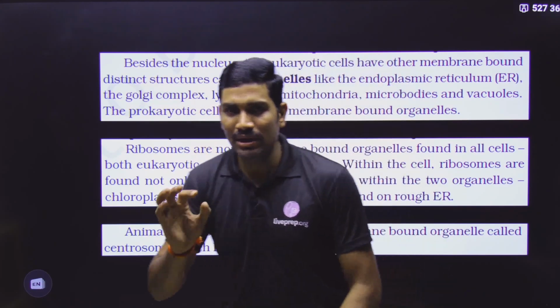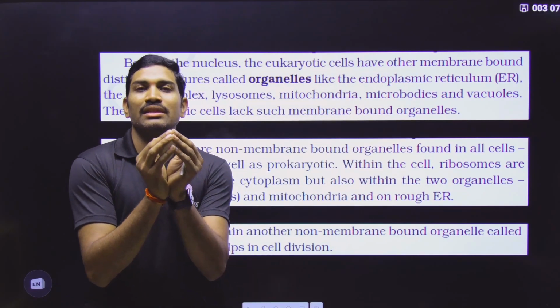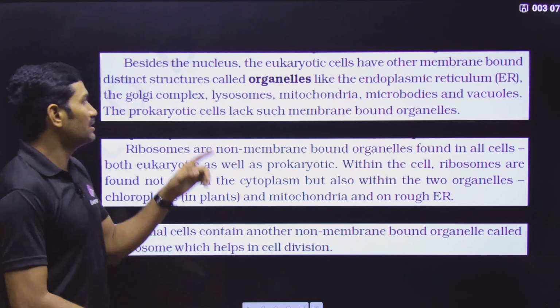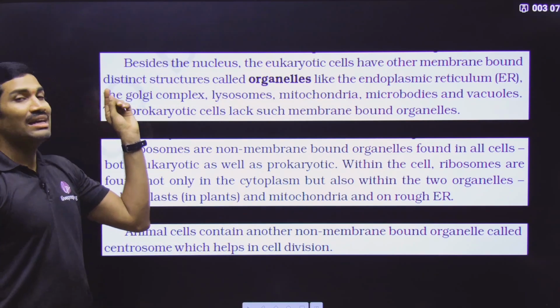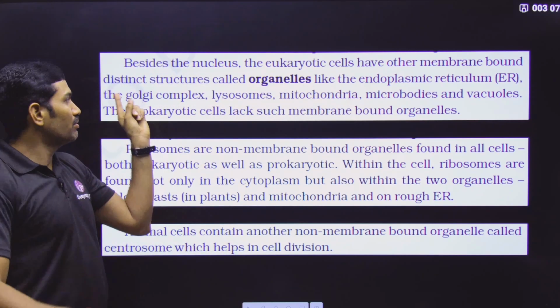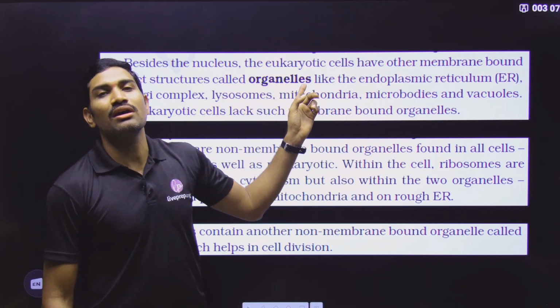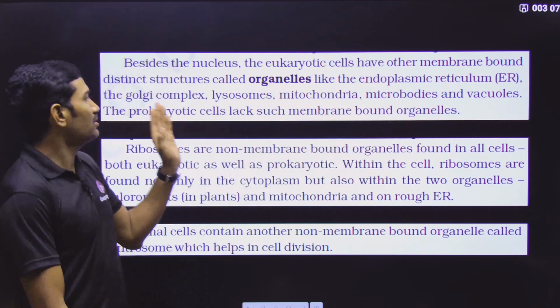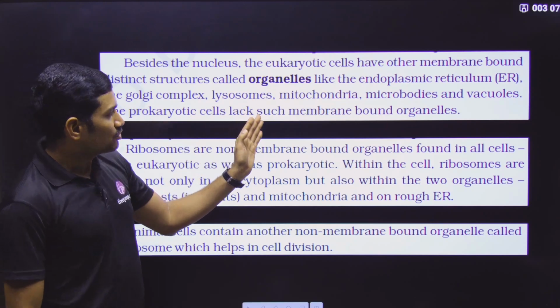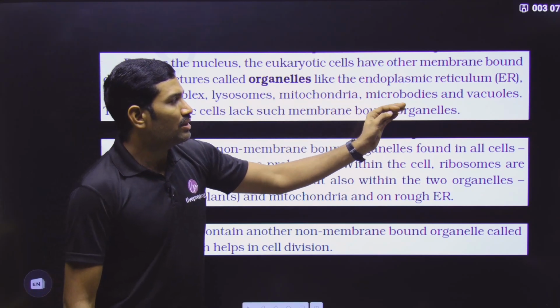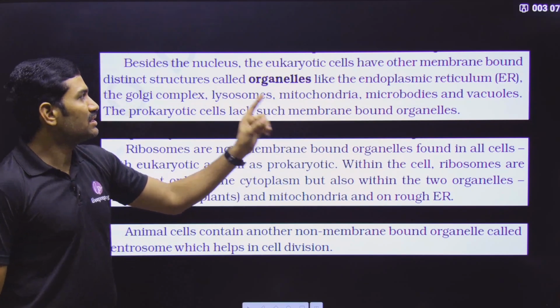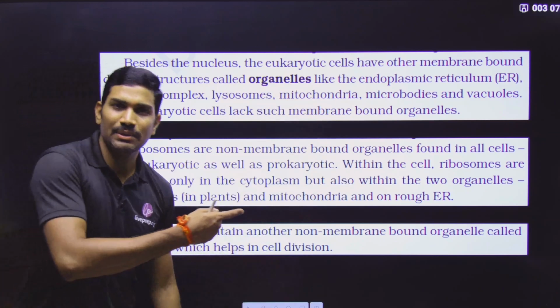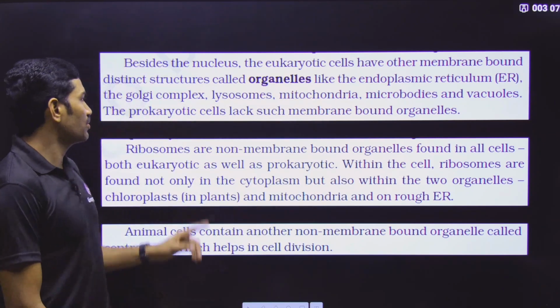So there are membrane bound structures. When there is a membrane, then we can clearly observe them. So these are membrane bound, distinct, clearly observable structures, and these are called organelles. Some examples they are giving: endoplasmic reticulum, Golgi complex, lysosomes, mitochondria, microbody, and vacuoles. These are present in eukaryotic cells. Are they present in prokaryotic cells? No, they are not present in prokaryotic cells.